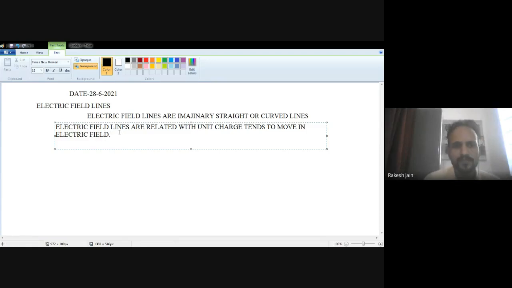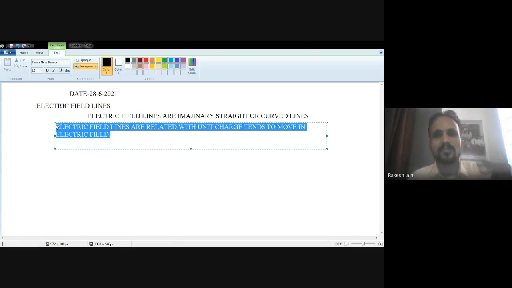So these are related with any charge that is available in an electric field. Whenever it moves, why can it move? Because we know there are two types of charges, positive and negative, and there is attraction or repulsion due to Coulomb's law. So whenever charges are placed in the electric field, they experience some force, either an attraction force or a repulsion force. Due to this movement of charges, electric field lines generate automatically. They are imaginary. They may be straight.